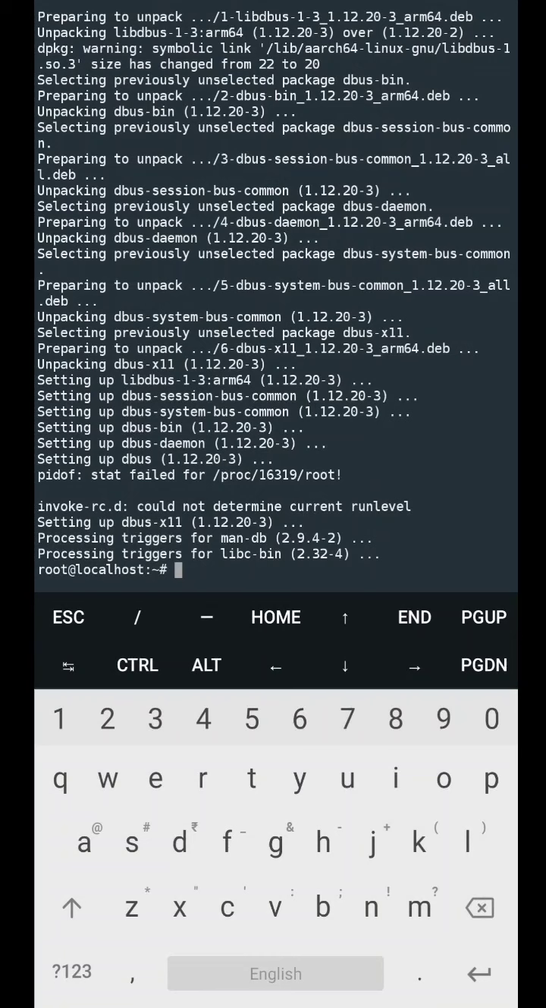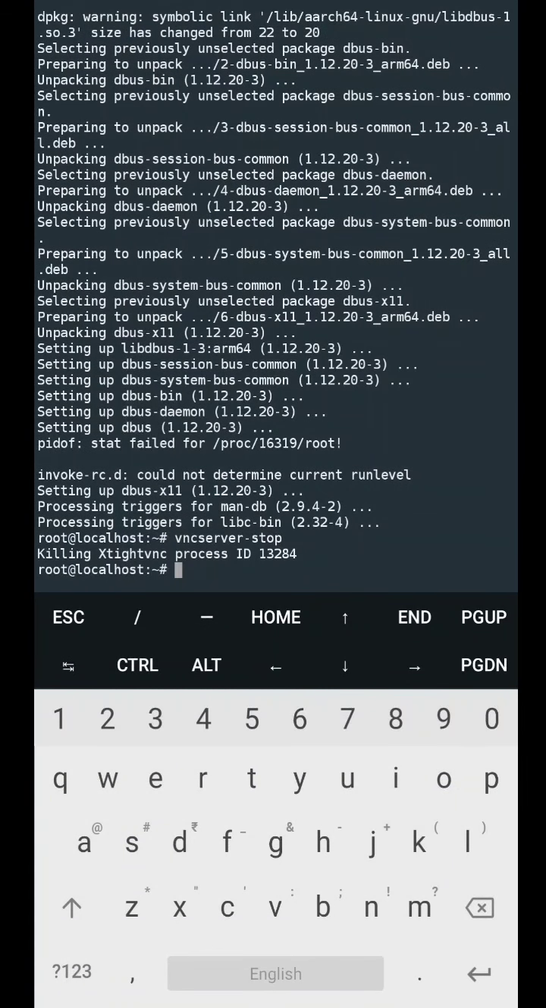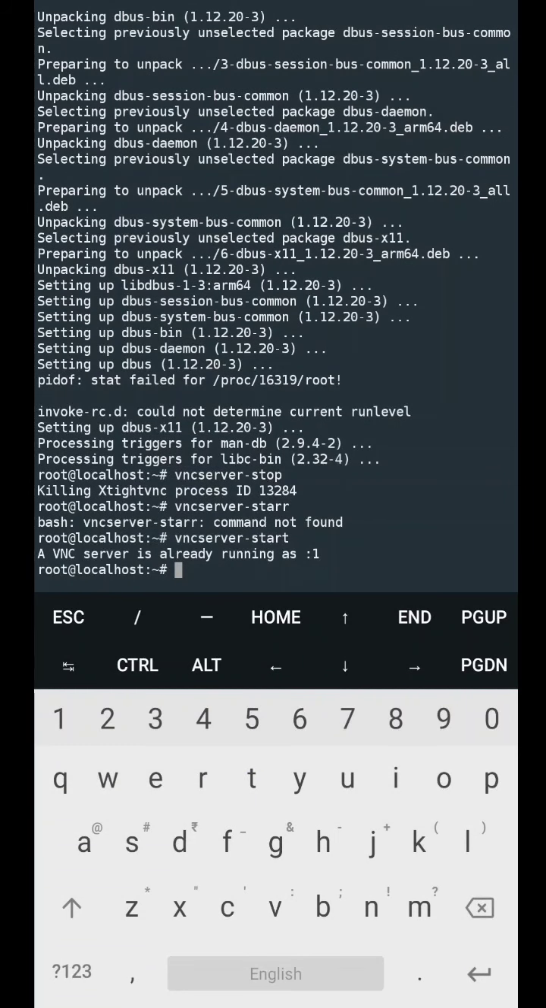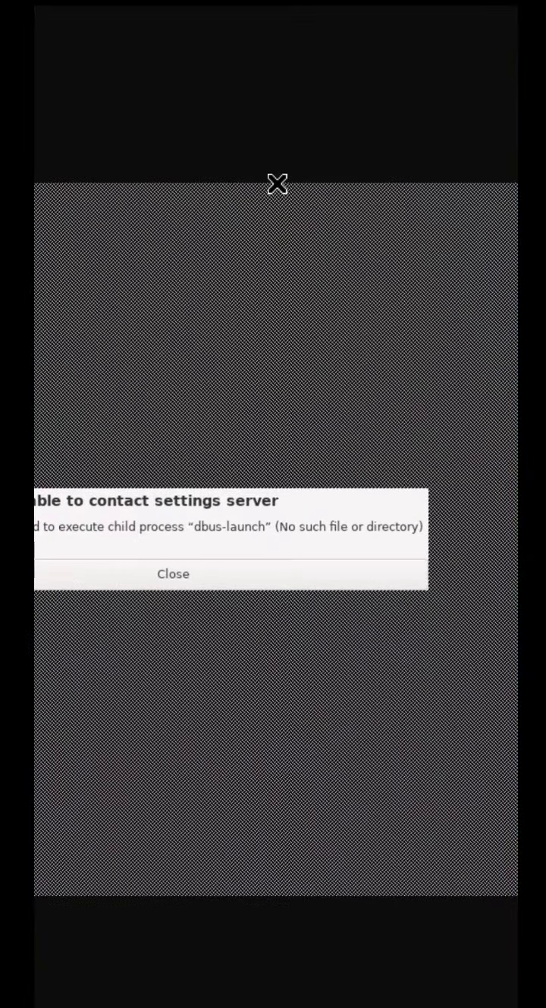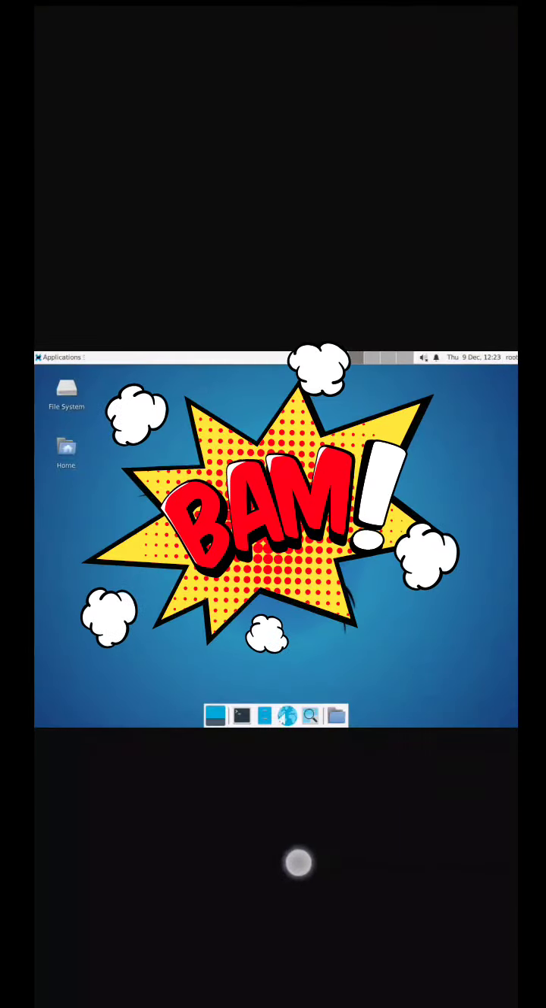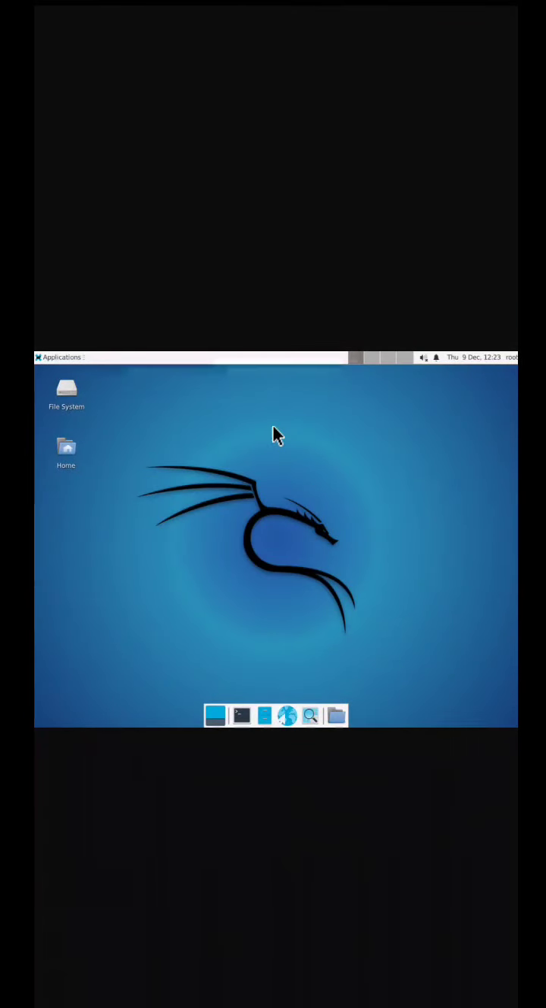So now let us again stop the VNC server. vncserver-stop. Okay, now we will again start the VNC server. vncserver-start. Okay, now we are going to close the connection, disconnect, then again connect. And as you can see, this time it's connected.